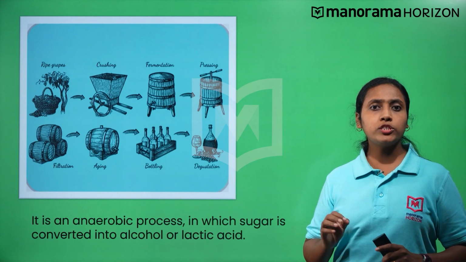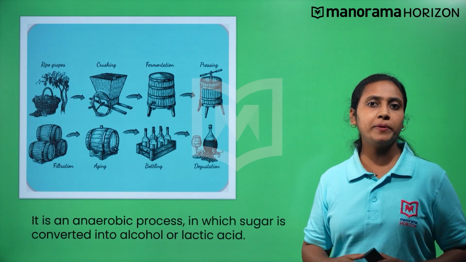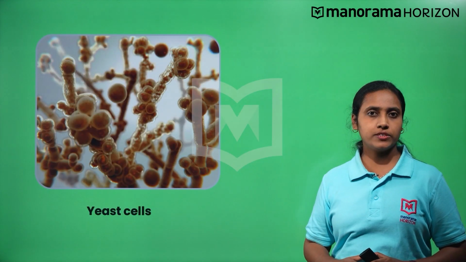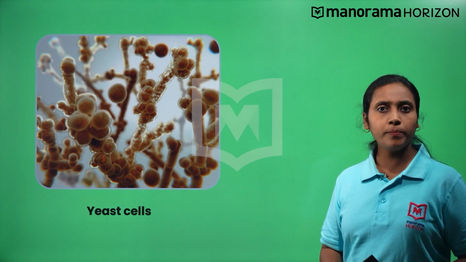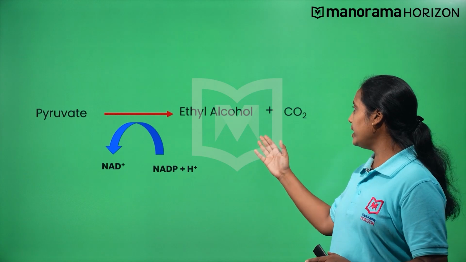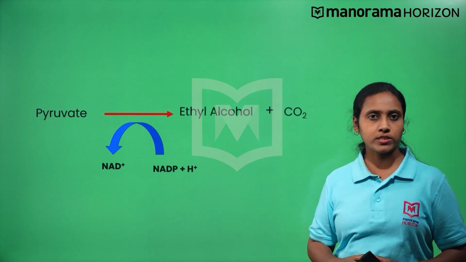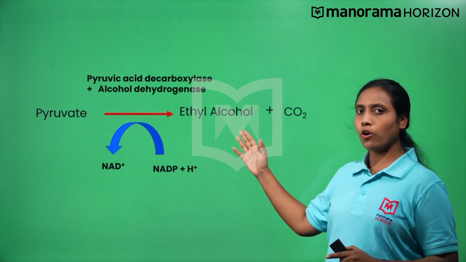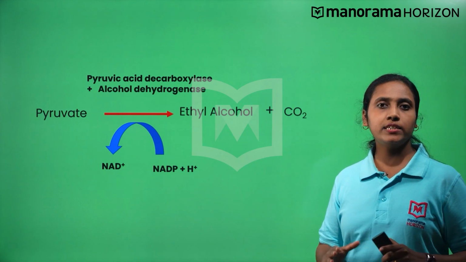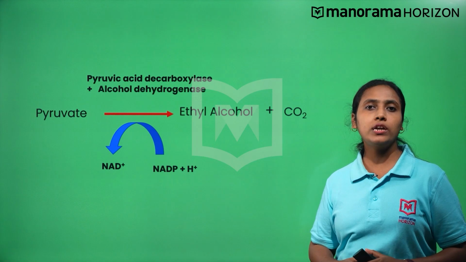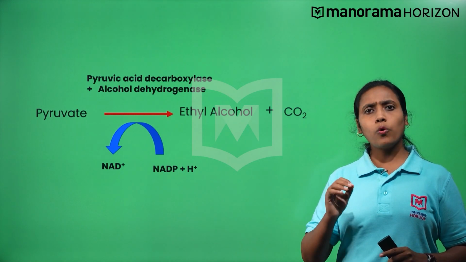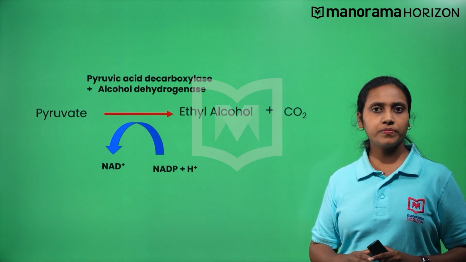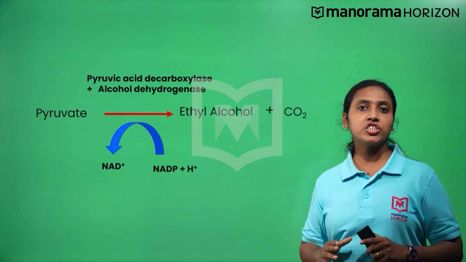Can you guess which organism comes to your mind when we speak about alcoholic fermentation? Yes, it is the yeast. Yeast undergo anaerobic conversion of pyruvate into ethyl alcohol and carbon dioxide. Can you name the enzyme required during this process? The enzymes involved here are pyruvic acid decarboxylase and alcohol dehydrogenase. What do you think? Does the pyruvate break down completely in this process? No, the pyruvate is partially broken down.